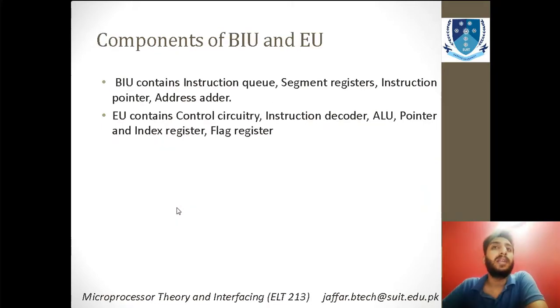Now you see that there are different components of BIU and EU. The BIU contains an instruction queue. I have told you what an instruction queue is. The first instruction that you give to the processor will be placed at the first position of the queue. The second instruction will be placed at the second position, the third instruction at the third position, and so on, and the last instruction will be added at the end.